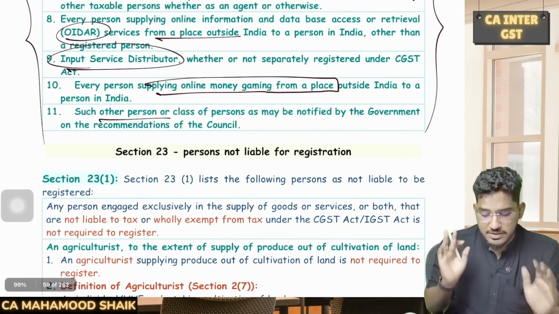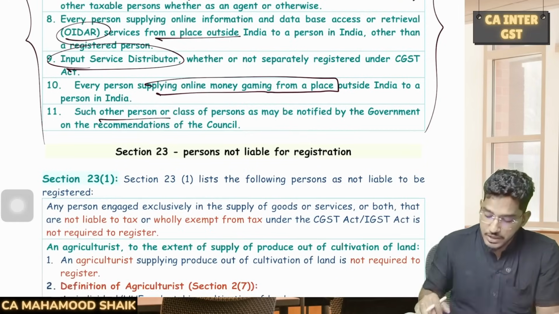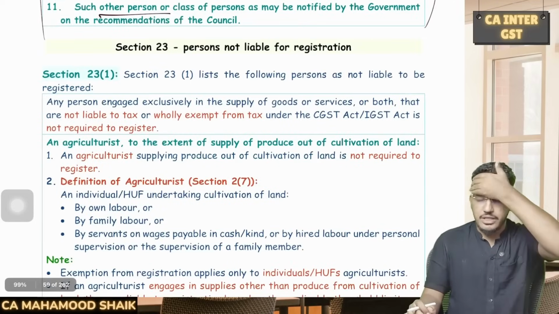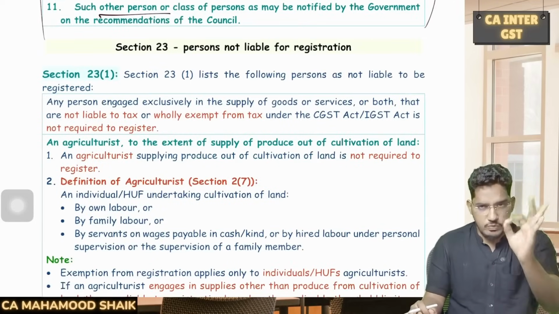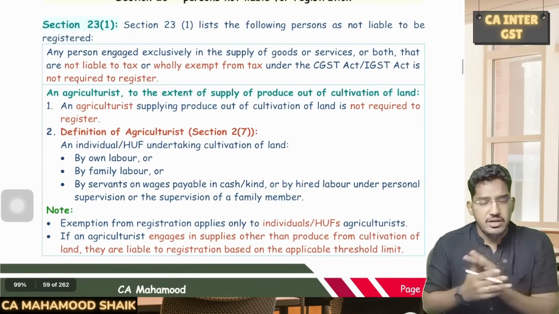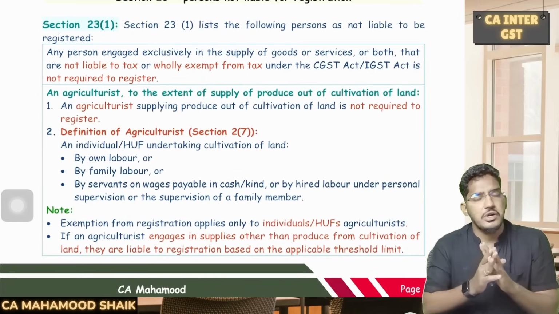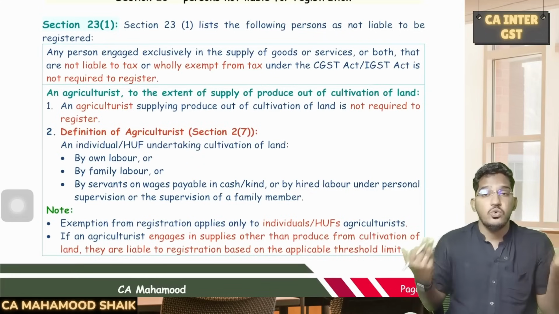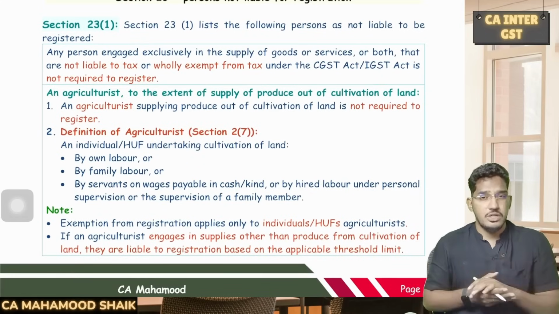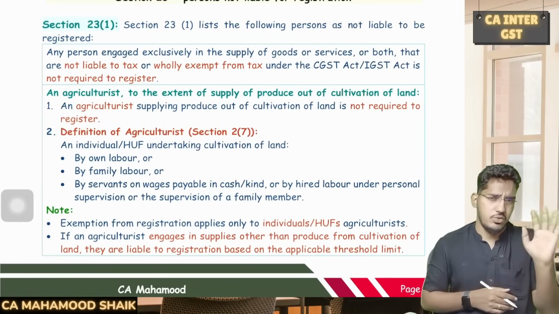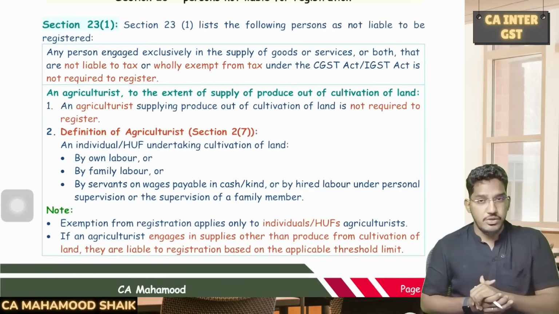And any other class of persons as may be notified. Then talking about section number 23, I want to highlight one single point where they have given relaxation to one such person. Irrespective of his threshold limit, he need not obtain the registration. Sir, who is that lucky person? Irrespective of his turnover, whether he makes 20 crores, 100 crores, he is not required to undergo any registration.